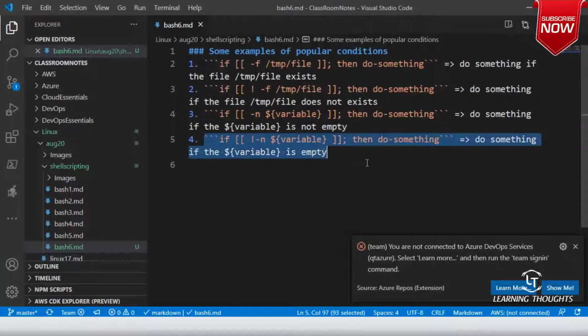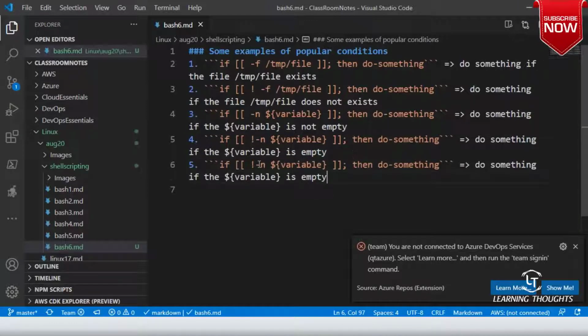So the result of executing this expression and this expression is the same: do something if the variable is empty. And if you use not -z, then do something if the variable is not empty. That's basically what it is.